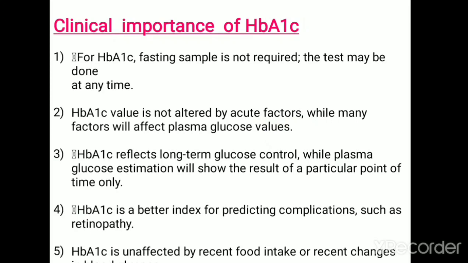And HbA1c estimation gives an idea regarding the average blood glucose level for the last 120 days. And HbA1c is a better index for predicting the chronic complications of diabetes mellitus, like diabetic retinopathy, nephropathy, and neuropathy. And this HbA1c estimation is not affected by any recent change in food intake. So these are the clinical significances of HbA1c. HbA1c is an important exam question. So you should know what is HbA1c, what are the levels of HbA1c in a normal individual and in a diabetic patient, and what are the clinical significances of HbA1c estimation.